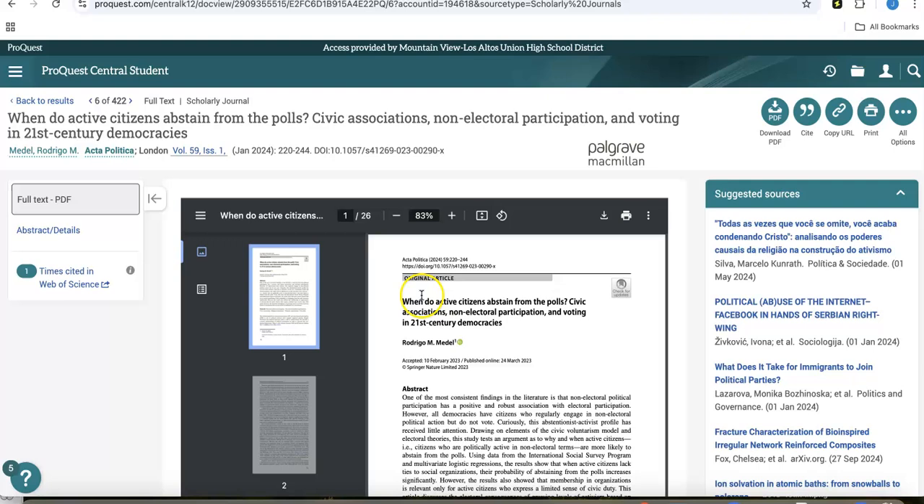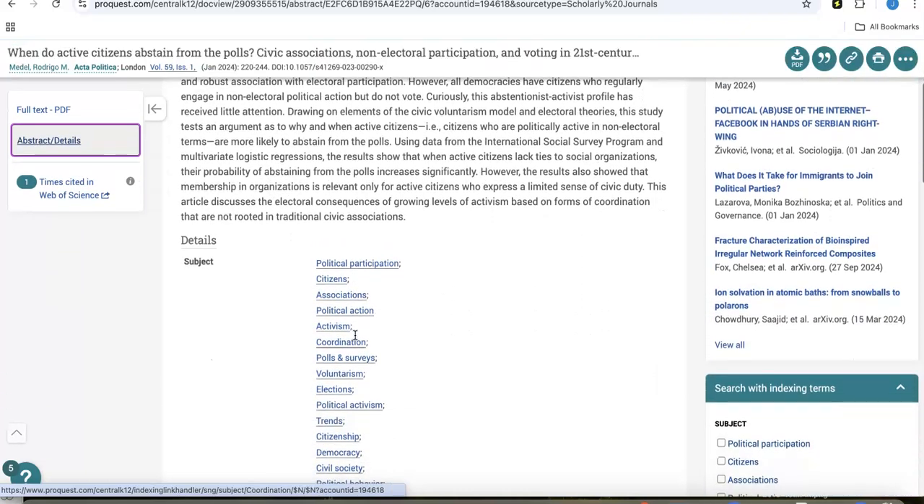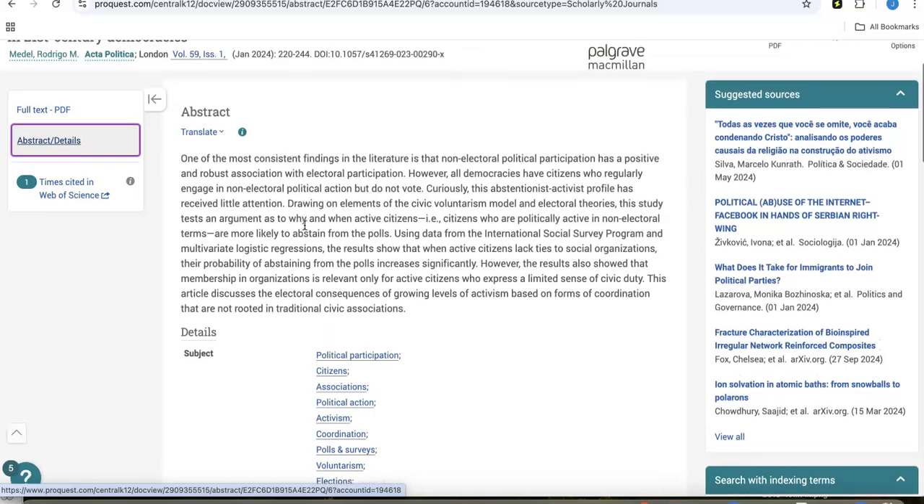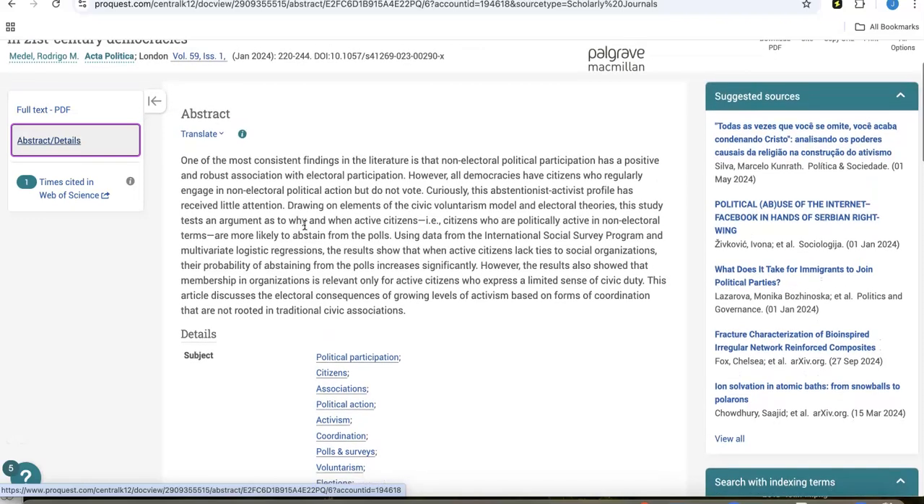When I do that, it opens the full text article because that's what we said we wanted. But I recommend that you click on this abstract and details button because it's going to give you a paragraph abstract, like a quick summary of the article, where you can really determine a lot about whether or not the article is going to support your research. If it does, then great. You go back into the full text and you use it. If it doesn't, you move back into your search and find a different article.